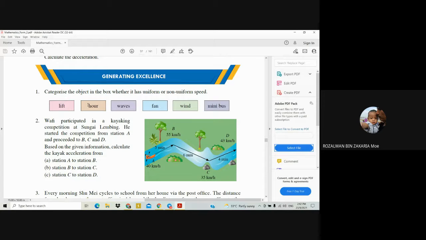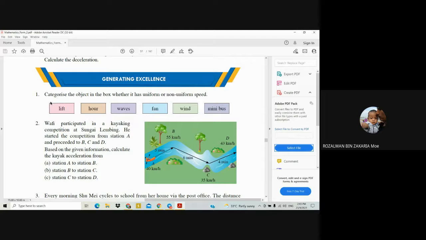And in 1 hour we have 3,600 seconds, that means no changes. So the objects which have uniform speed are leaf, hour, and also fan. And the answer for non-uniform speed is wave, wind, and also minibus, because we know that for the wave, wind, and minibus, the speed changes. So that's the answer for question number 1.